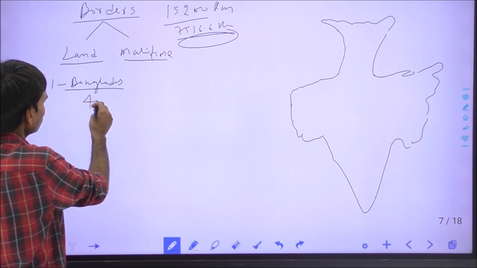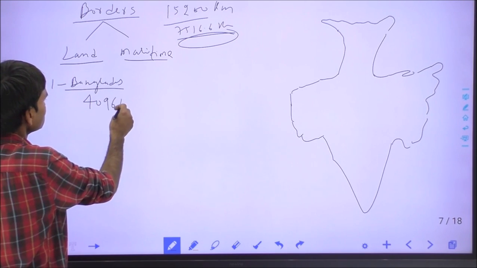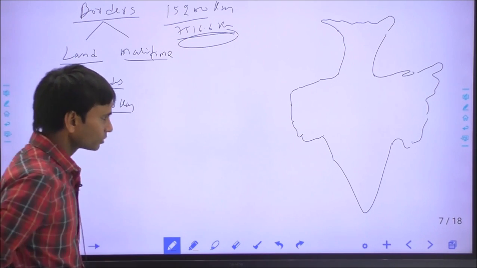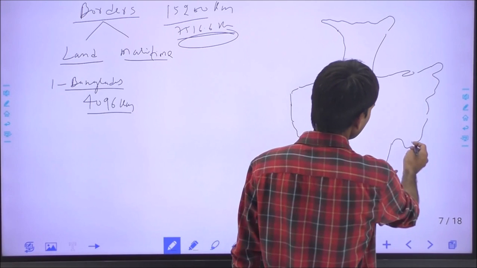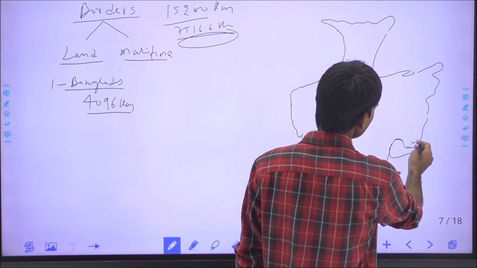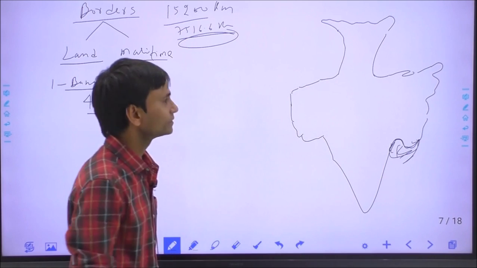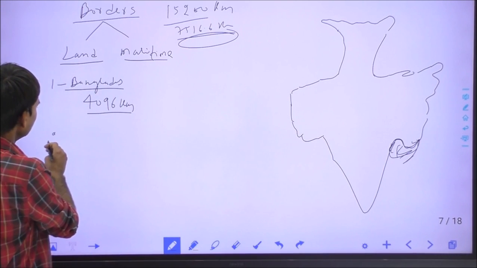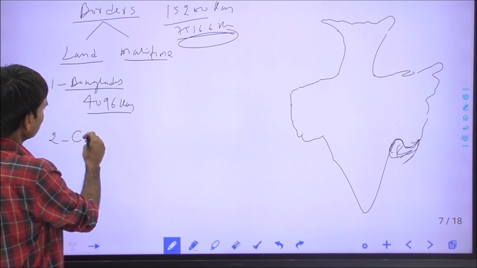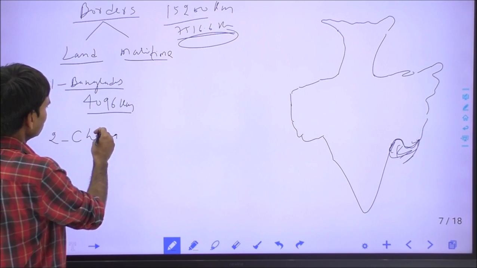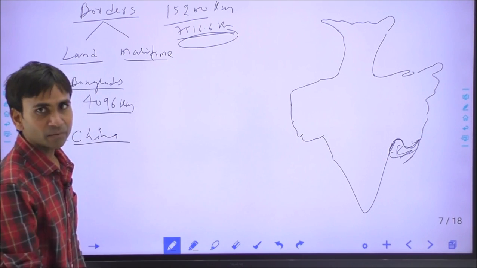India has about a 4,096 kilometer long border with Bangladesh. So this is the position of Bangladesh, and India has its longest border with Bangladesh. Second, India's land border with China is called the McMahon Line.